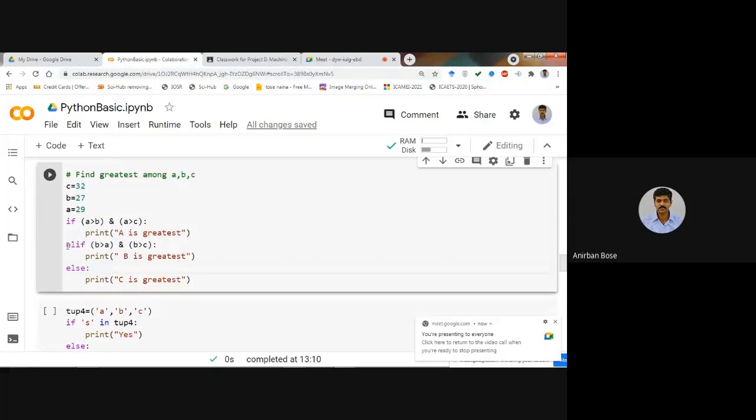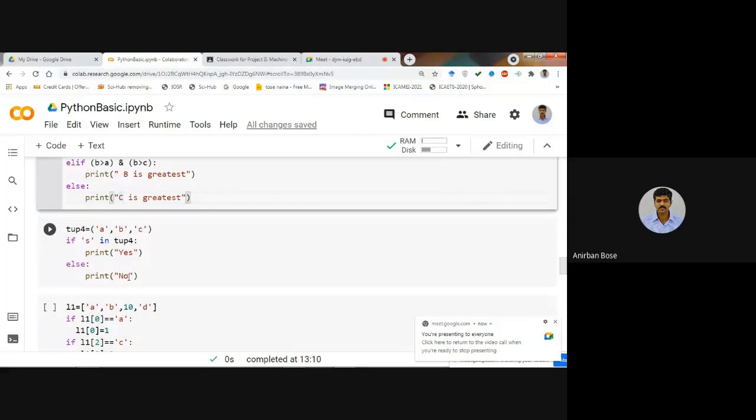Else if means what? Else if means that this particular condition is not satisfied, and along with that, some other condition is to be satisfied, then this particular thing is going to happen. In that case, you have to understand it and apply it accordingly.